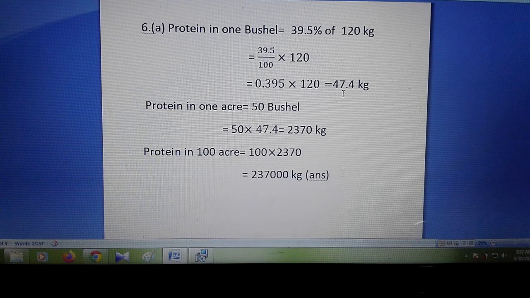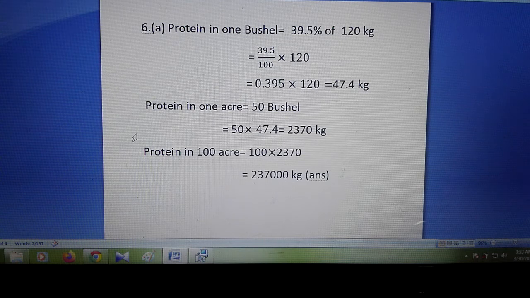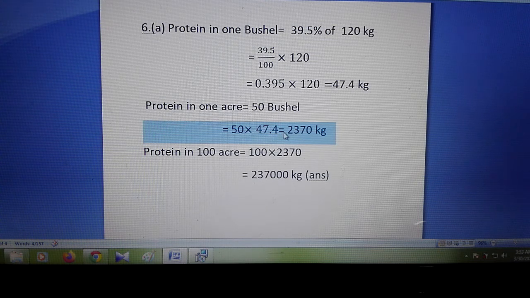So protein in 1 acre equals protein of 50 bushels. 50 bushels equals 50 multiply 47.4, you can see here, equals 2370 kg.